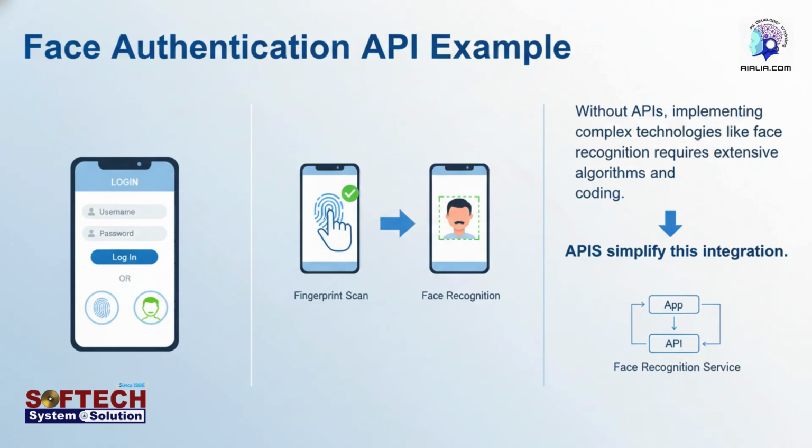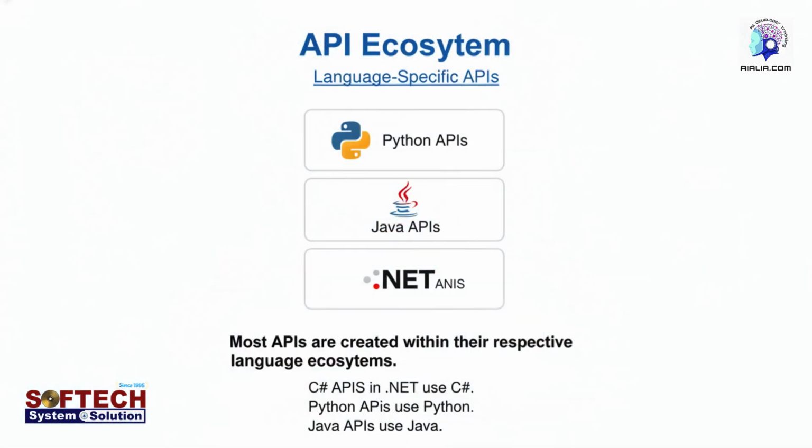Instead, there are ready-made APIs available. You simply interface that API with your program. You may just use a simple method inside an object. The API provider usually gives sample code. With just basic programming knowledge, you can integrate face recognition or biometric authentication into your login page. That is the power of an API. Most of the time, APIs are created within their respective language ecosystems. For example, C# APIs in .NET are created using C#. Python APIs are created using Python.